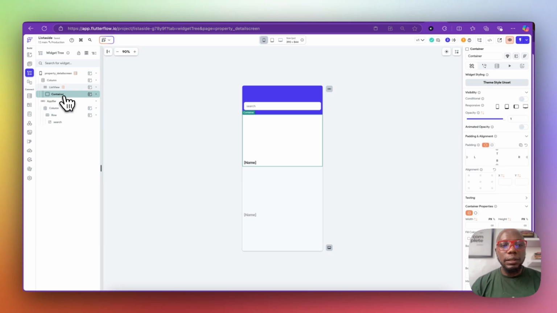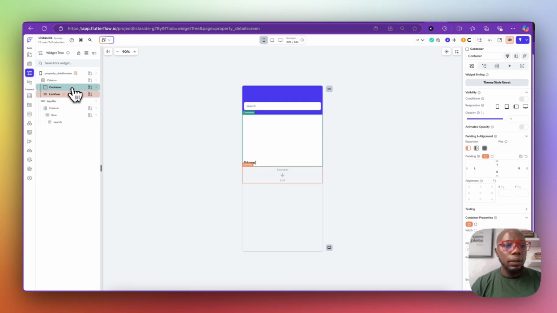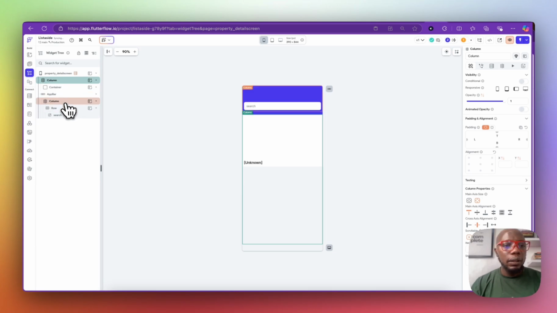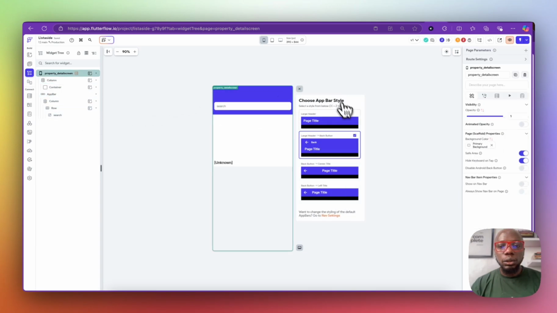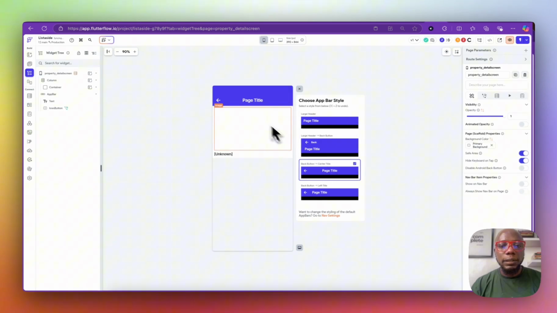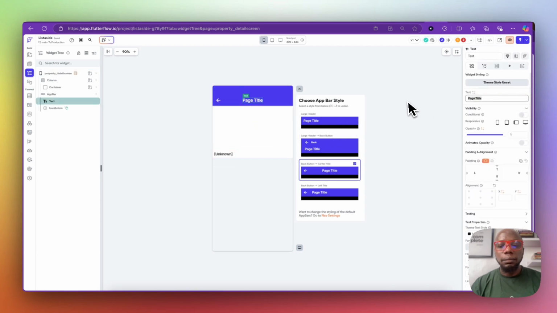We just need this container and nothing else. So I'm going to move this container upwards. Don't worry. And delete this one, and this app bar, I'm just going to change it and make it like this. This is going to be the detail screen.